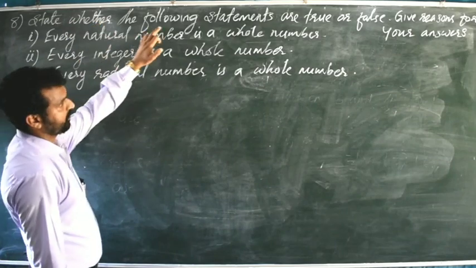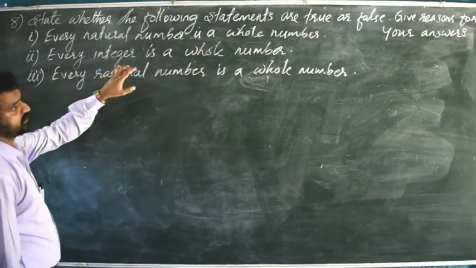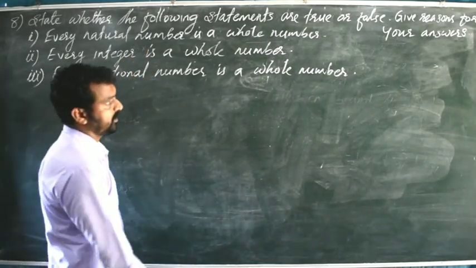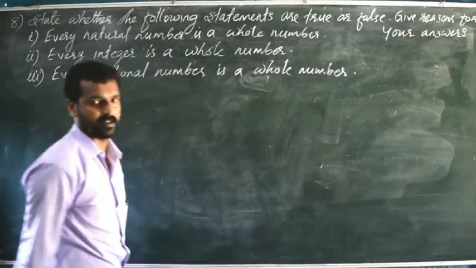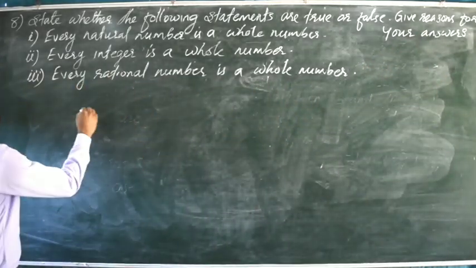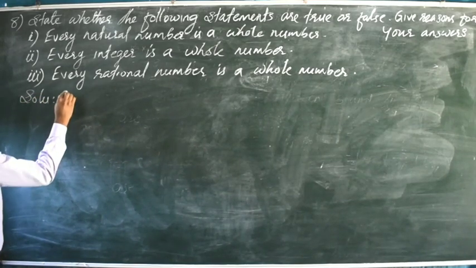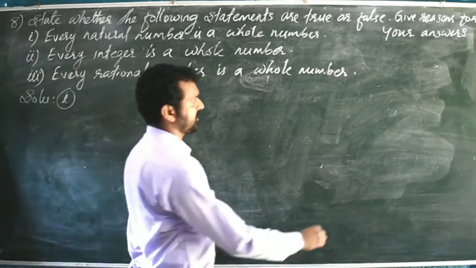State whether the following statements are true or false. Here 3 statements are given. We have to say whether each is true or false and give reasons for our answer. After that you have to write the reason for your answer. So first question, every natural number is a whole number.